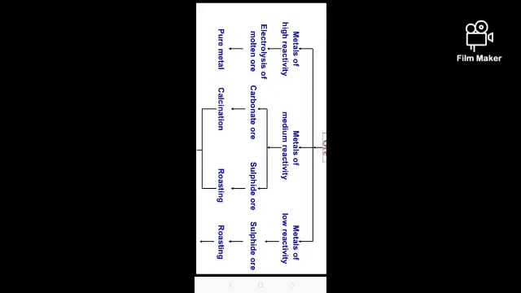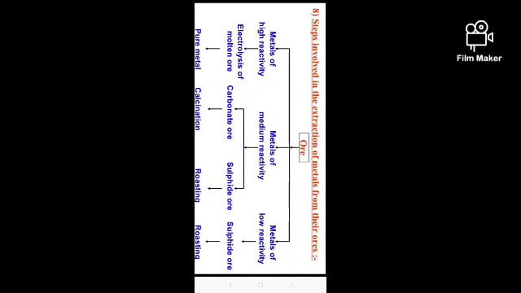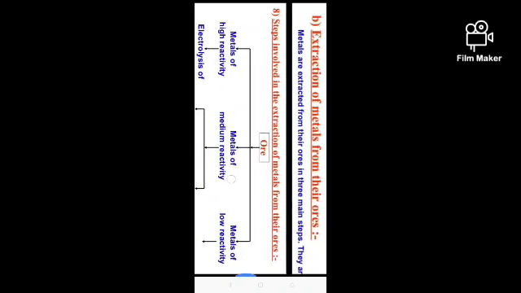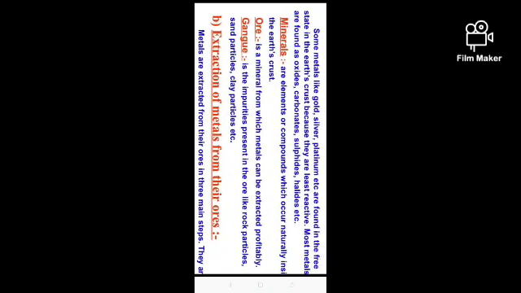So here are the steps involved in the extraction of metals from their ore. I have already discussed what is the ore, what is the mineral, what is the gangue. Let me revise some points about metals and non-metals. What is mineral? Mineral is an element or compound which occurs naturally inside the earth's crust.